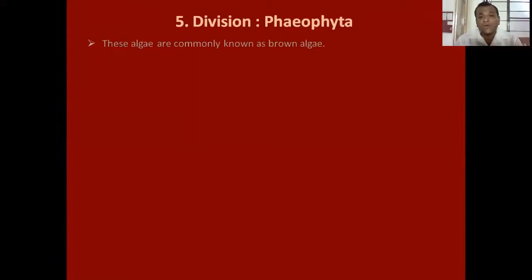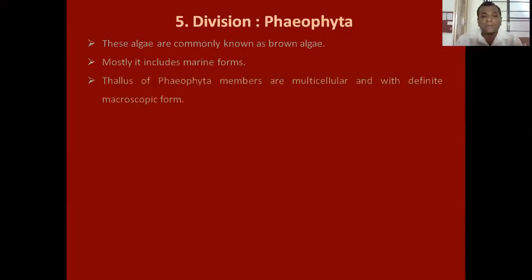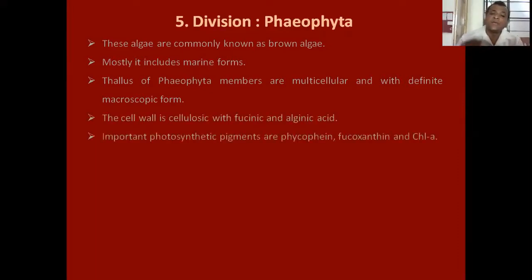Then our fifth division is division Phaeophyta. These algae are commonly known as brown algae. Mostly it includes marine forms. The thallus of Phaeophyta members is multicellular and with definite macroscopic form. The cell wall is cellulosic with fucinic and alginic acid. The important photosynthetic pigments are phycophaein, fucoxanthin, and chlorophyll A. Due to fucoxanthin, the algae possess brown color. The laminarin and mannitol is reserve food material.